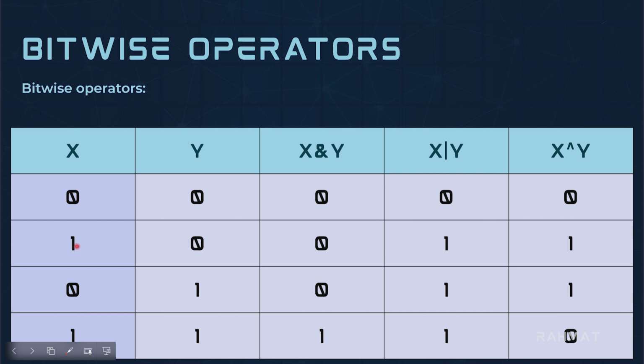But now you can see X is true, Y is false, they are not equal, the result is true. Here again they're not equal because X is false and Y is true, so the result is true. And finally look at this, X is true, Y is true, they're equal and the result is false.